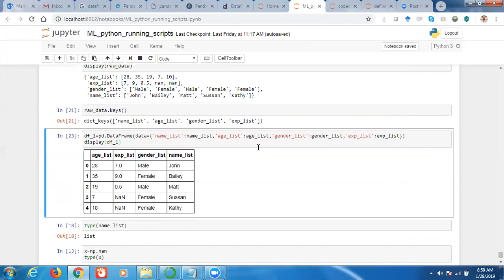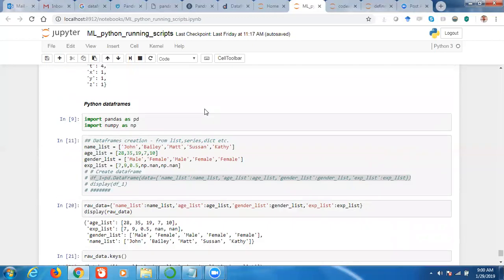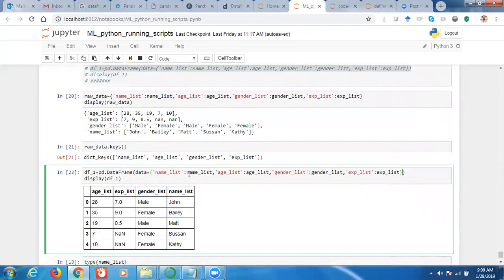So we have our lists, right? We have saved it as raw data, and then we have passed it in the data. The DataFrame constructor needs the data in either list, dictionary or tuple format. So it can be created from lists, series, dictionaries. We have saved it as raw data, and that name either we can give, or I can directly give it in the dictionary format here. A dictionary is nothing but a key value pair, right?